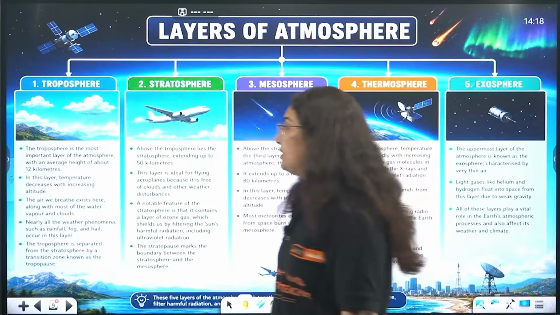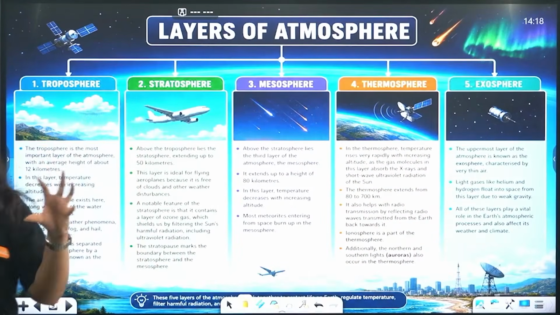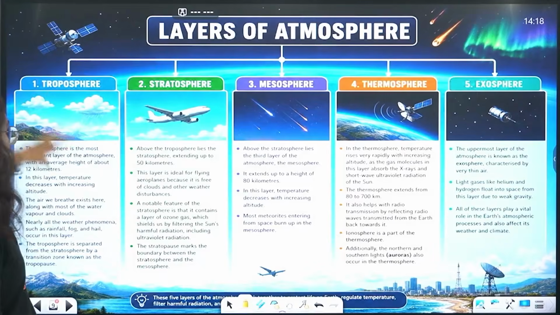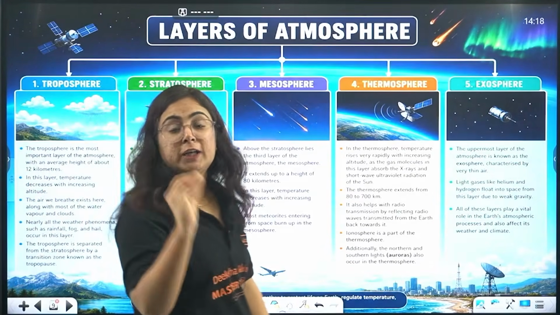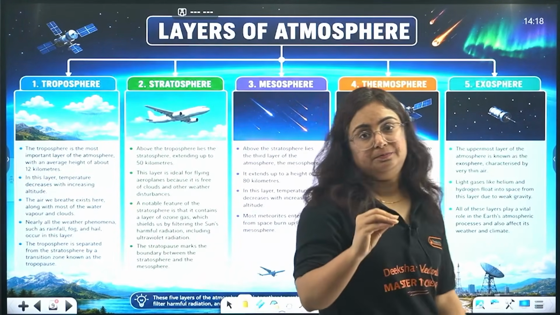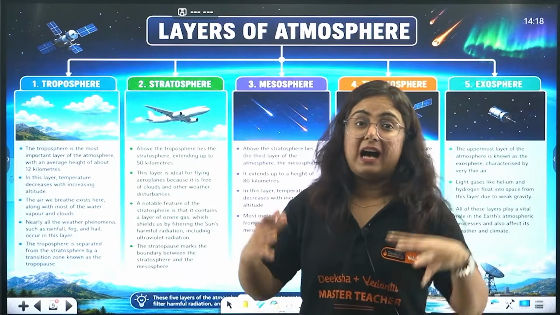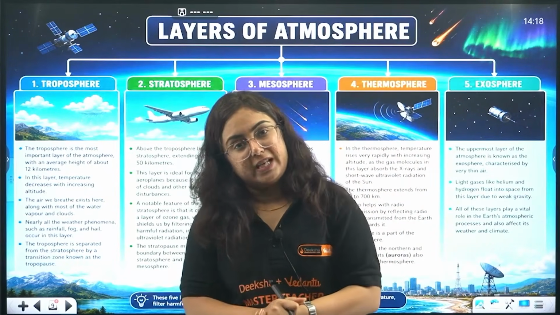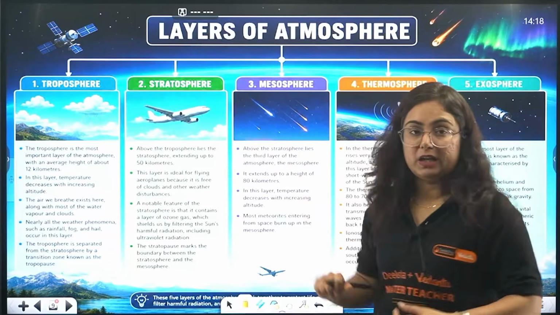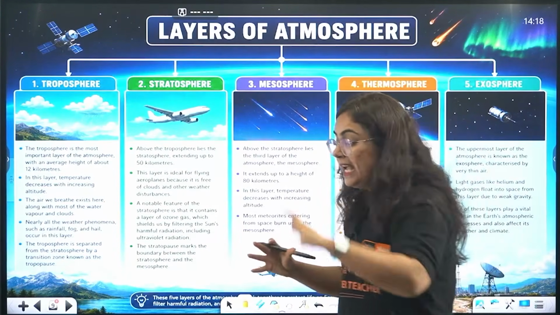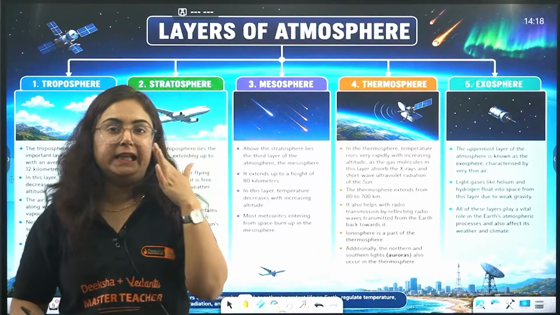So coming to this, let's start with the very first layer, that is troposphere. It is one of the most important because humans are directly in contact with which layer of atmosphere? Troposphere. Why? Because it is just above the earth's crust till around 18 kilometers.